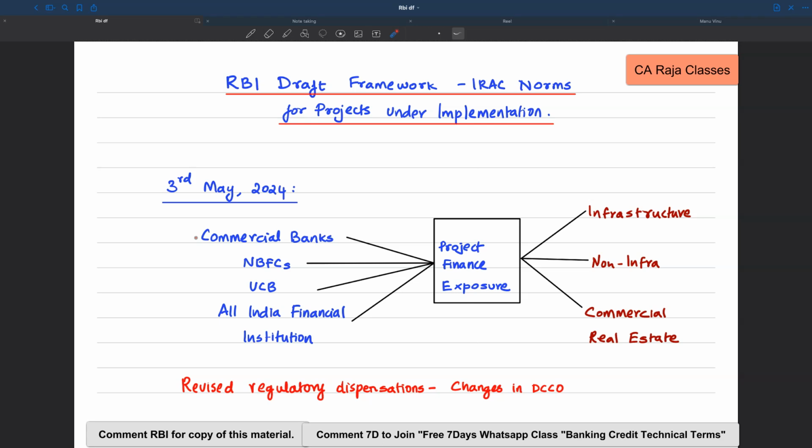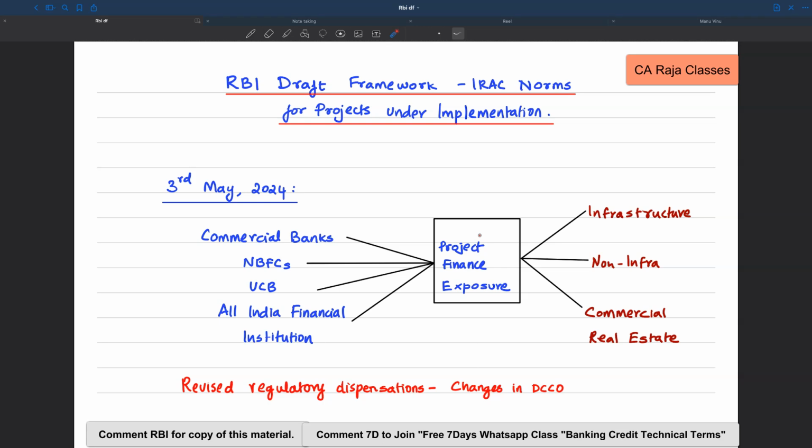For whom is this framework applicable? This is applicable for commercial banks, NBFCs, urban cooperative banks, and All India Financial Institutions who are going to assume or who have assumed project finance exposure. It means they are going to give loans for project purposes. And for what projects? For infrastructure projects, non-infra projects and commercial real estate. So if a bank or NBFC or UCB or All India Financial Institution is going to give loans for a project, then this framework is applicable.